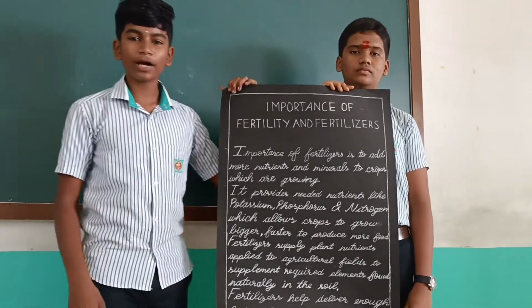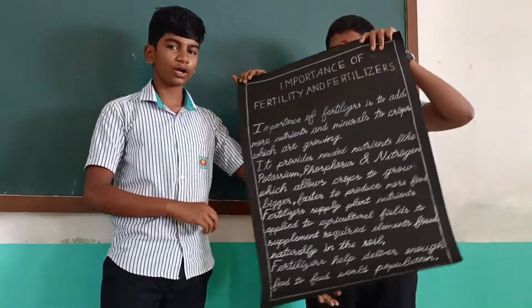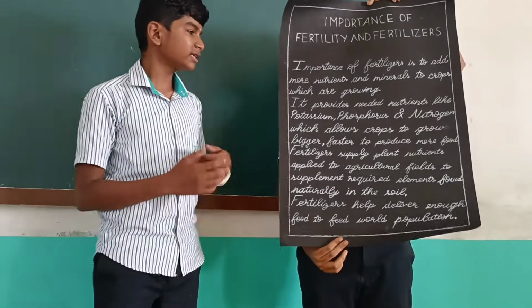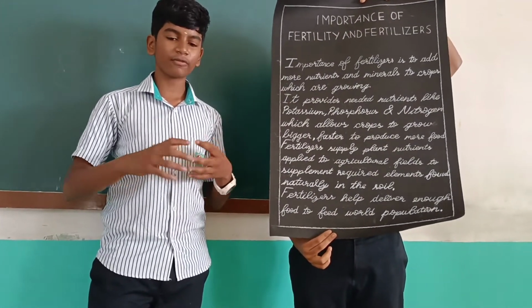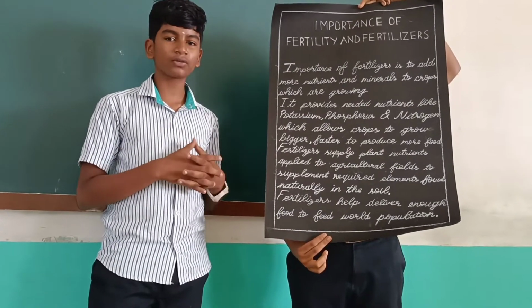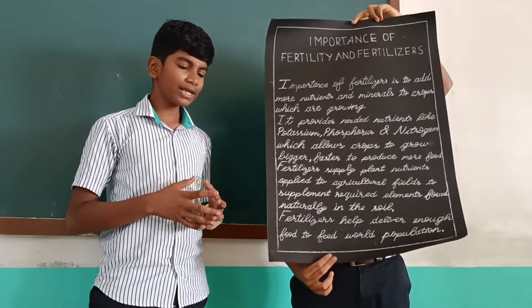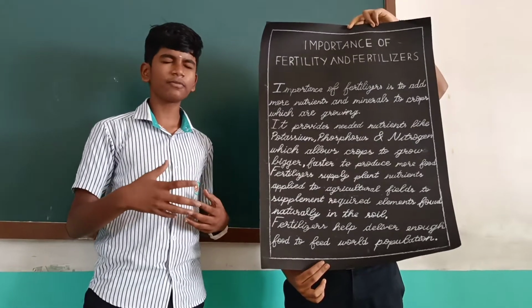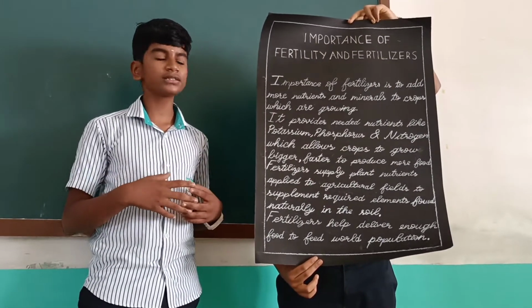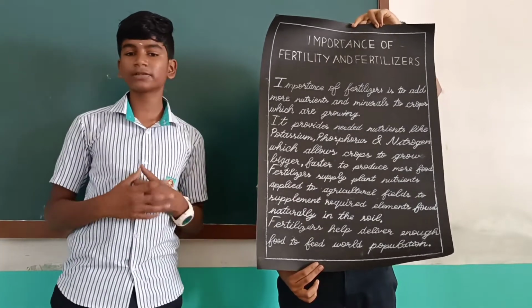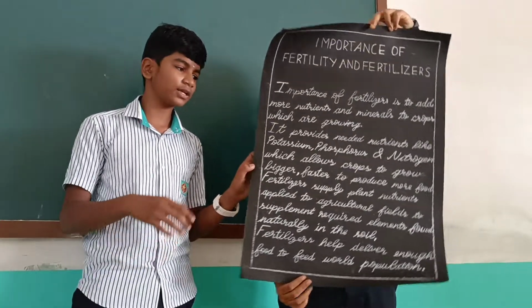Fertilizers are used to add more minerals and nutrients to the crop which is growing. The fertilizers have some chemicals like potassium, nitrogen and phosphorus from which we can get more yield when we add them to the crops. The soil has inbuilt nutrients or minerals in it, but to add more nutrients or minerals, fertilizers are used. Now we will explain about the methods to increase soil fertility.